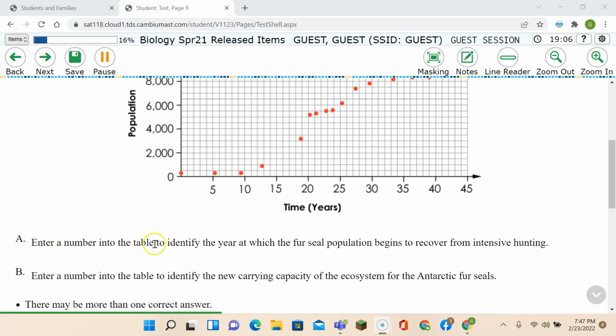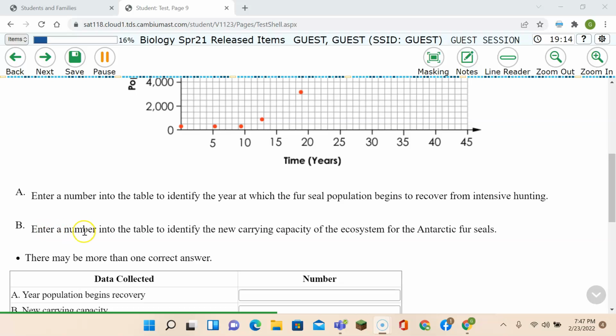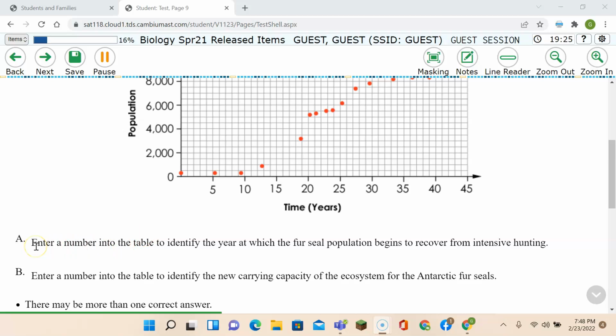A. Enter a number into the table to identify the year at which the fur seal population began to recover from the intensive hunting. B. Enter the number into the table to identify the new carrying capacity of the ecosystem for the Antarctic fur seals. There may be more than one correct answer. So let's look at A. Enter a number into the table to identify the year, so we're talking about down to bottom here, at which the fur seal population began to recover from intensive hunting.